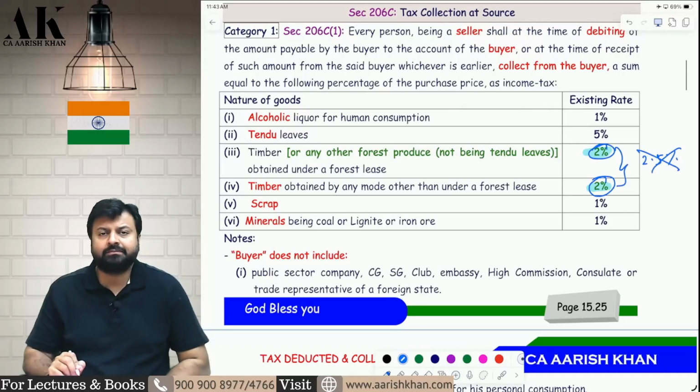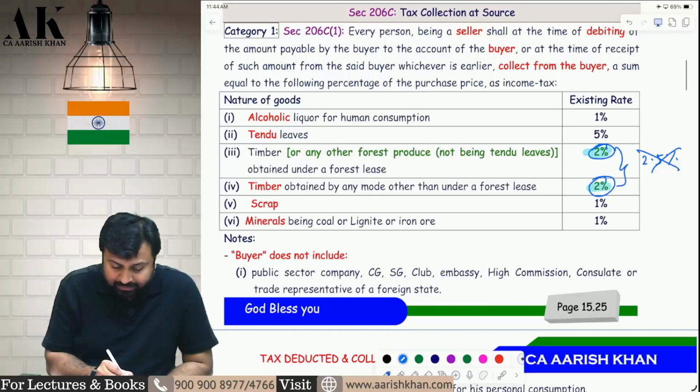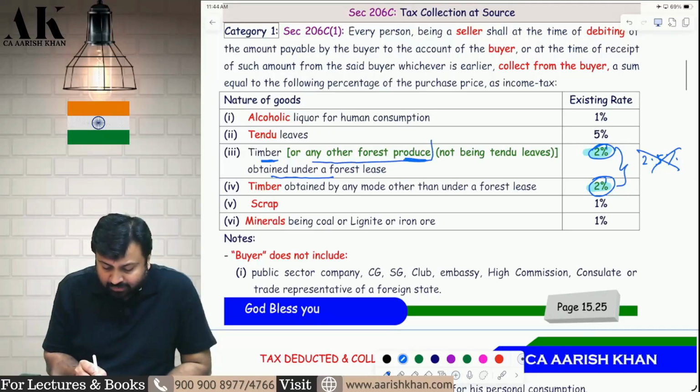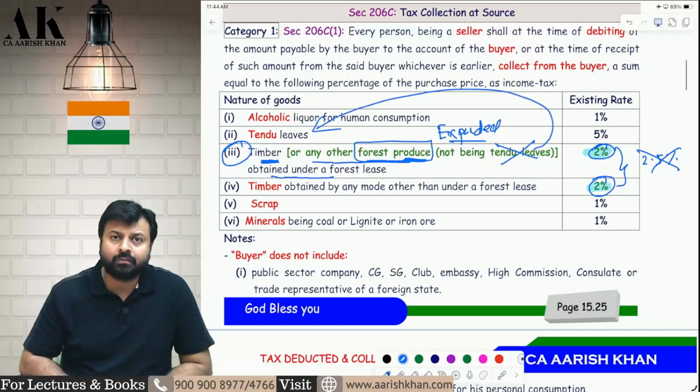First amendment. Amendment number 2, be very careful. Earlier there was only timber obtained under a forest lease. Now they have put in one entire line: timber is also included, or any other forest produce. So they have expanded the scope of this particular point. So now this point number 3 not only includes timber, it also includes any other forest produce not being tendu leaves, because tendu leaves is already covered in point number 2. So point number 3 covers timber or any other forest produce. The rate is 2%.